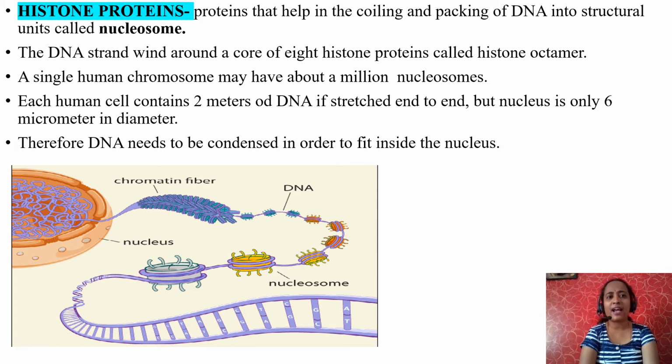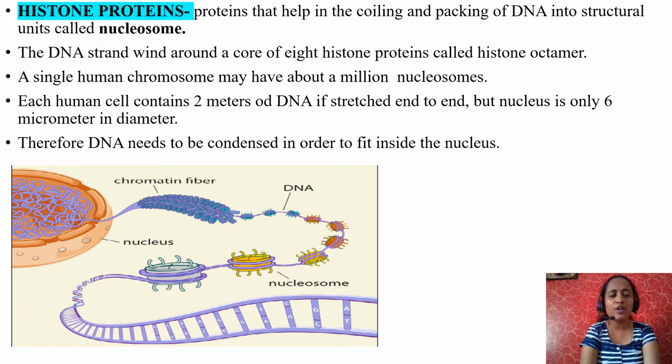The DNA strand winds around a core of 8 histone proteins called a histone octamer. Just imagine there are 8 histone proteins around which DNA is coiled so many times, forming a histone octamer, octa meaning 8.